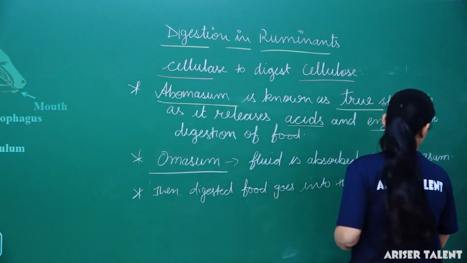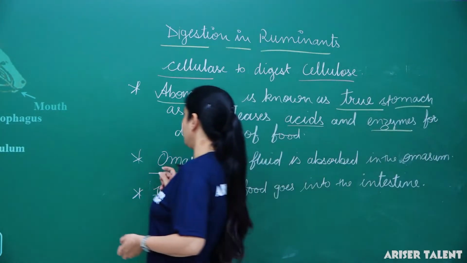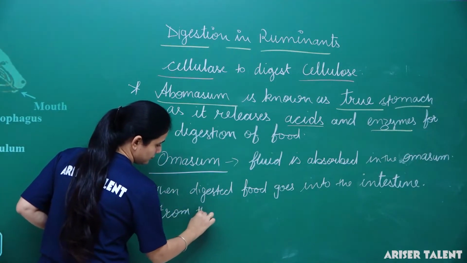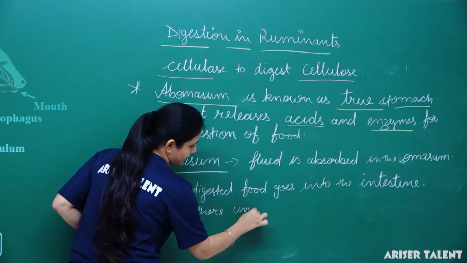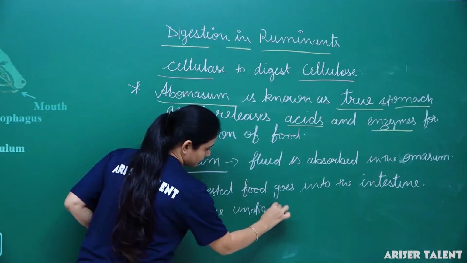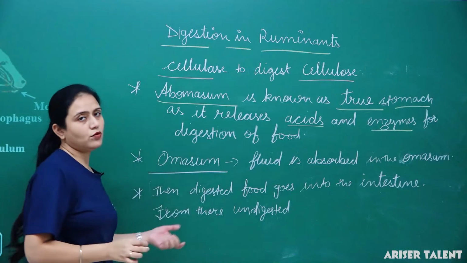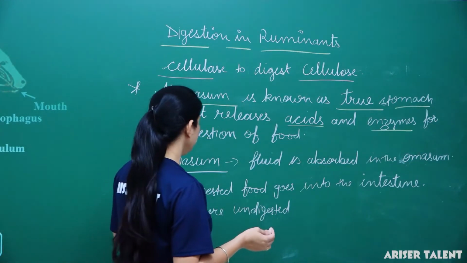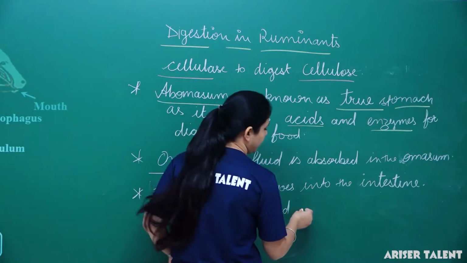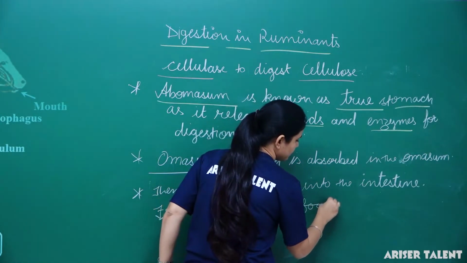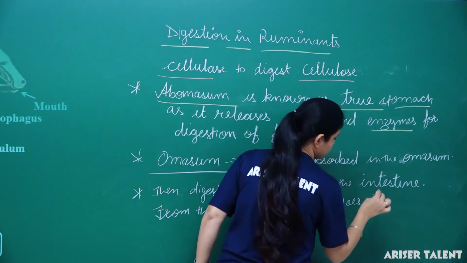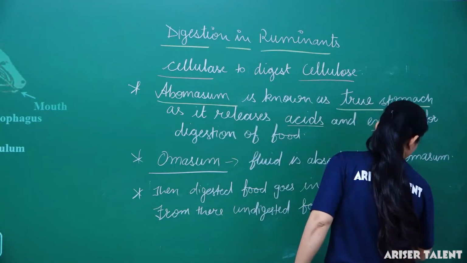In the intestine, whatever nutrients are there get absorbed. Then the undigested food goes into the rectum.